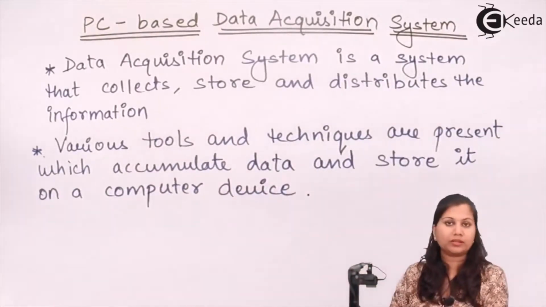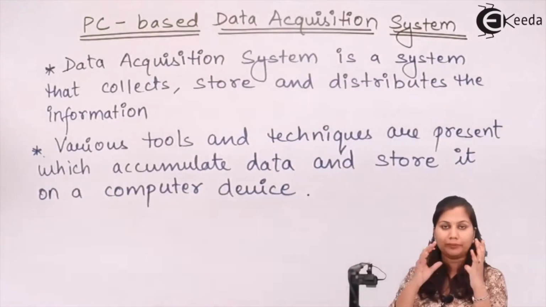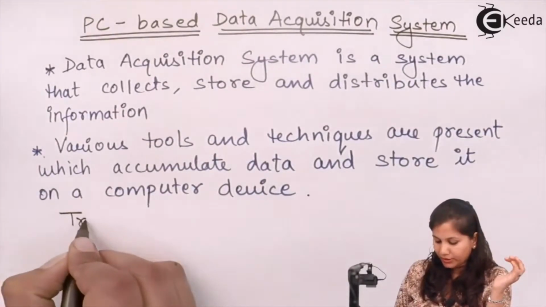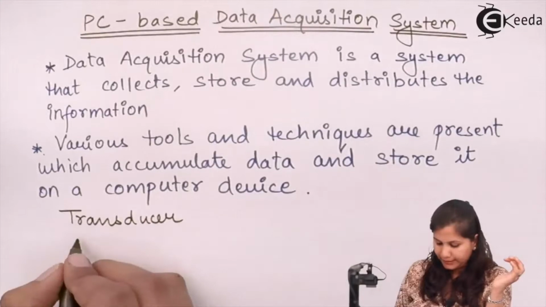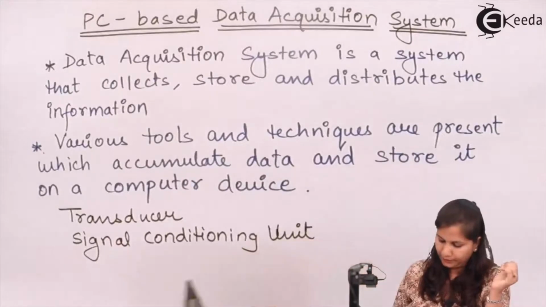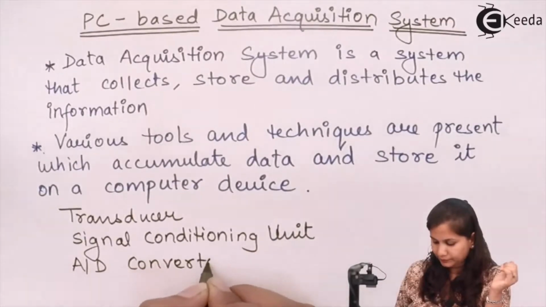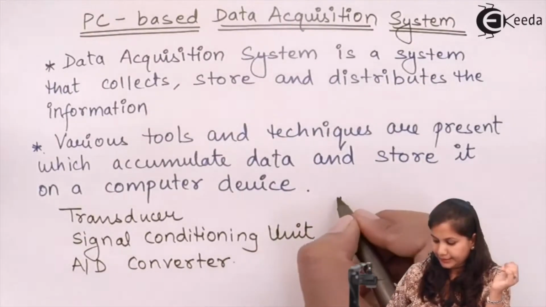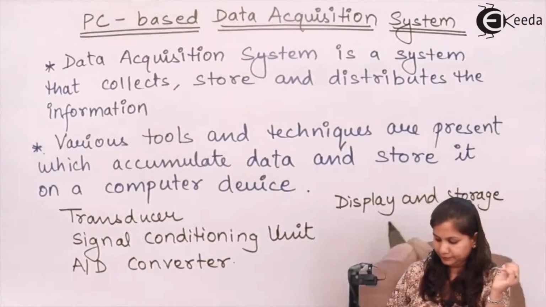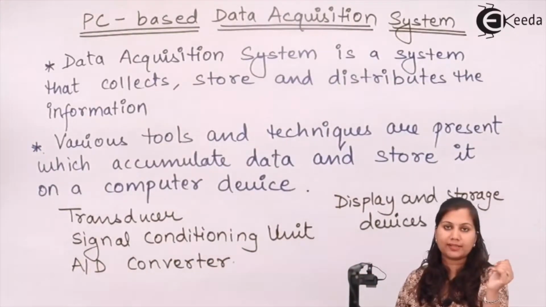So if we talk about the basic components of a data acquisition system, or the components of a basic DAS, then it will consist of a transducer, an A to D converter, and display and storage devices. These are the different components of a data acquisition system.